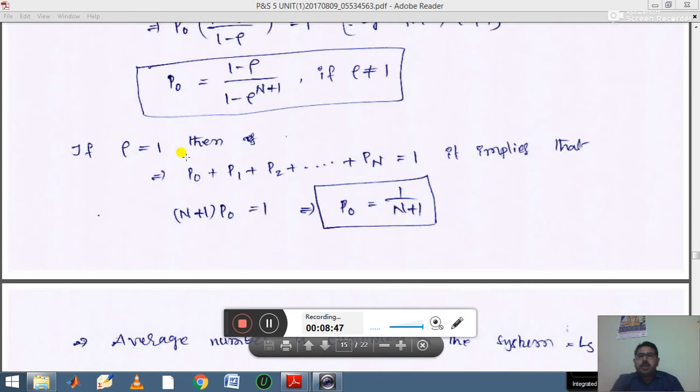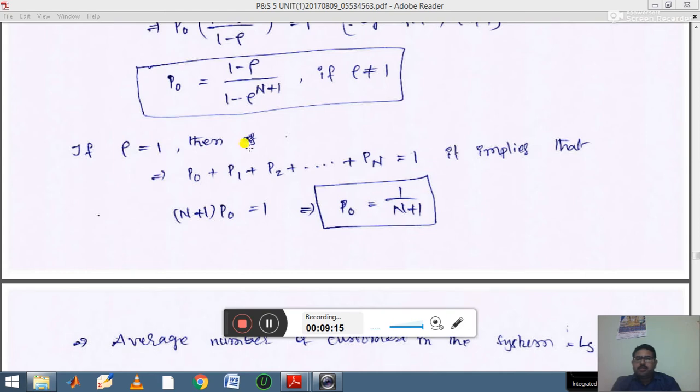Then in the main definition, if you substitute n equal to 0, 1, 2, 3, and take P naught common, you are getting (capital N plus 1) into P naught is equal to 1. Therefore here your P naught value is 1 divided by n plus 1. Just remember this P naught value is valid when rho is not equal to 1, and your P naught value is 1 by n plus 1 when rho is equal to 1.